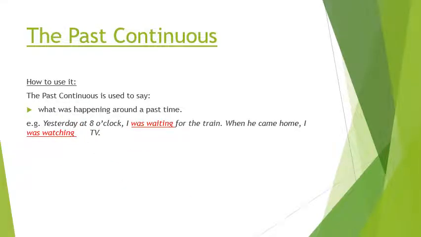Now, how to use it? So, past continuous tense is used when an action was happening in the past and for a longer period of time. Example, yesterday at 8 o'clock, I was waiting for the train. I was waiting for a longer period of time, but yesterday, not today. When he came home, I was watching TV. I am not watching it right now, but when he came home, I was watching TV.